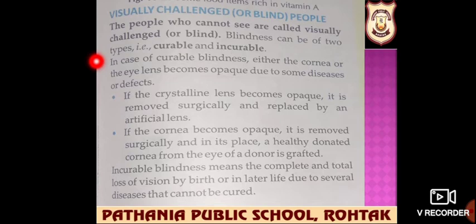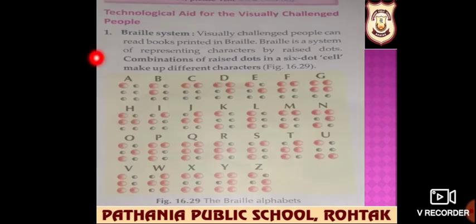Incurable blindness means the complete and total loss of vision by birth or later in life due to several diseases that cannot be cured. Now there are some technological aids for people who cannot see properly or are visually challenged. First is the Braille system. This system allows visually challenged people to read books printed in Braille. Braille is a system of representing characters by raised dots, and combinations of raised dots in a 6-dot cell make up different characters.